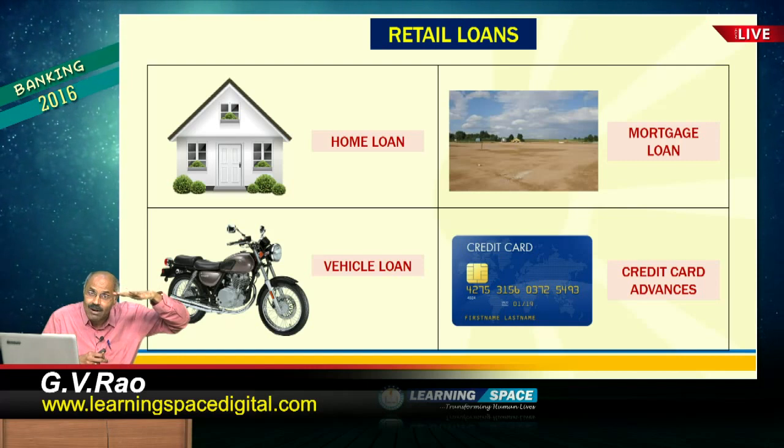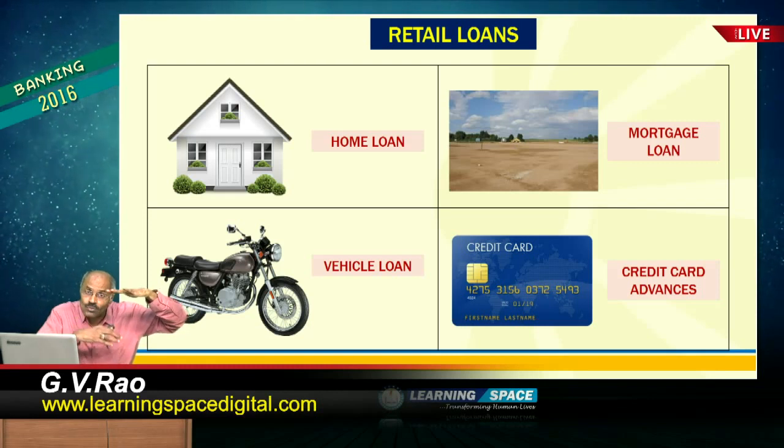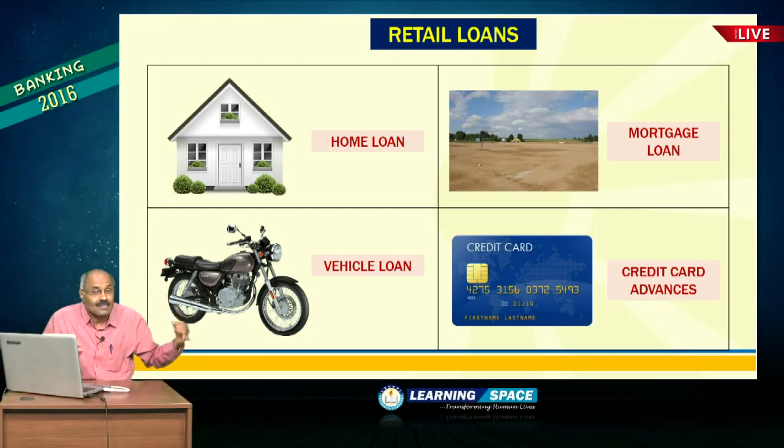If the credit card limit is 20,000 rupees, then you can purchase a shirt of rupees 2,000, you can purchase a TV of rupees 20,000. So up to 20,000 it is your choice, that is why it is called revolving credit. So this is a very important point. So these are all examples of retail loans.